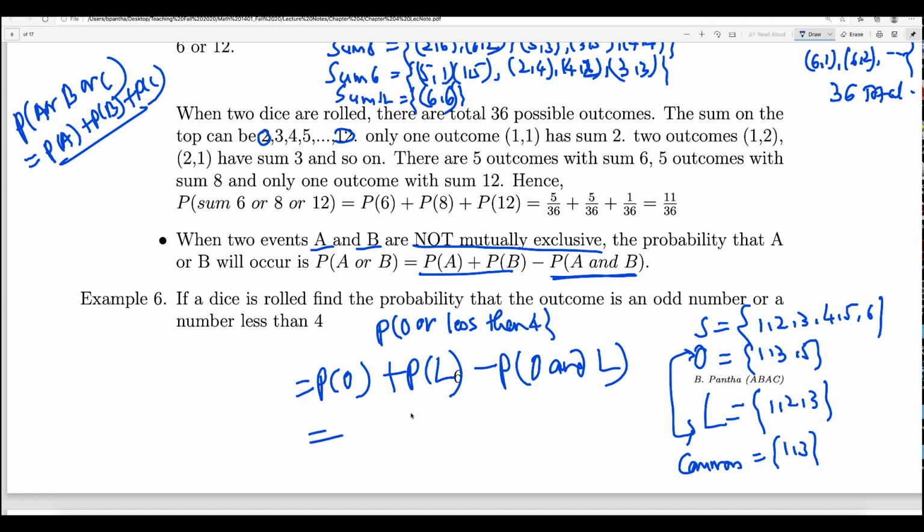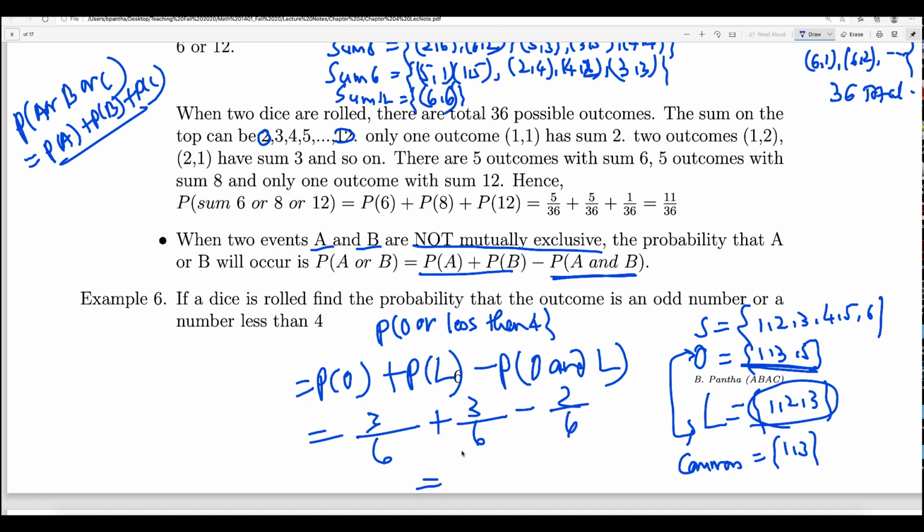So what is the probability of odd? How many are in the event O? There are 3, right? How many are in total in the sample space? 6. Probability of L, where L is less than 4: there are 3 outcomes that are less than 4, and the total number of outcomes is 6. Odd and less than 4: how many are there? There are 2, right? So 2 out of 6.